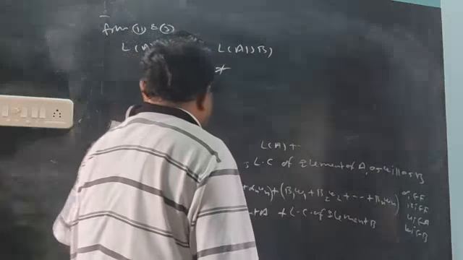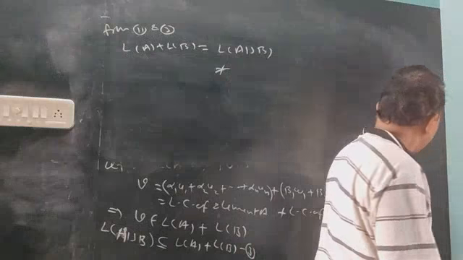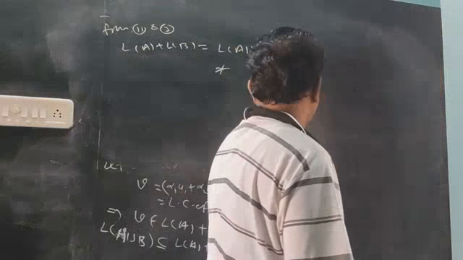First about the intersection and second about the union.